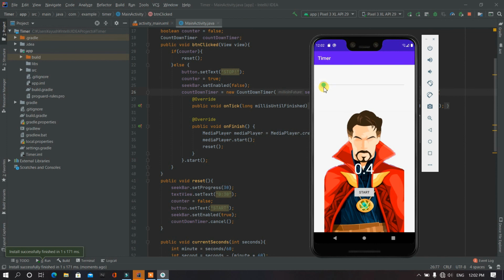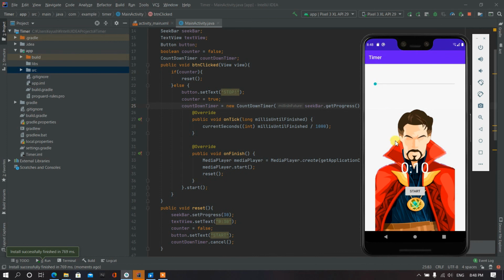Okay, now let's count down from 4, 3, 2, 1. Okay, now it's working. We start and the seek bar is disabled. Okay, now we stop, the seek bar is enabled, and the whole thing is at their default position. Everything is being reset. It's quite a cool app.